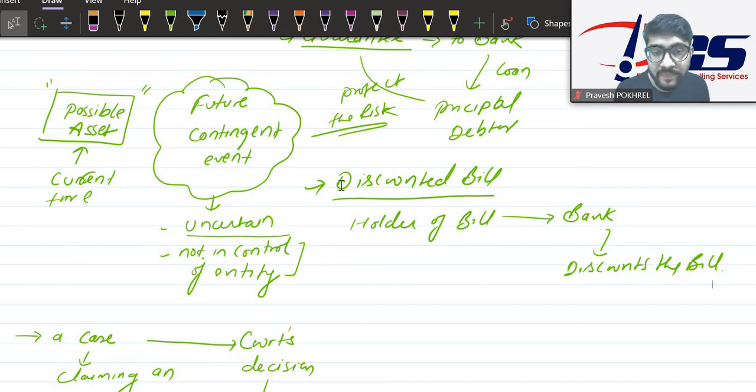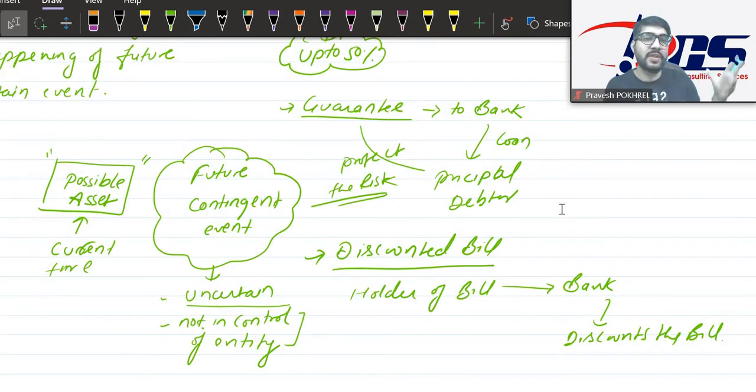What will happen? In that situation, the person who has discounted the bill has to make the payment back to the bank. So there is a chance that you may be responsible for the bill when it is dishonored by the party who is the promisor of the bill. Okay, so there is still a chance to shift the liability towards a person who has discounted the bill. Hence, the discounter of the bill has a contingent liability against that discounted bill. Got it? Okay. There is a chance that he may pay in future, but that future is uncertain. Maybe or may not be.